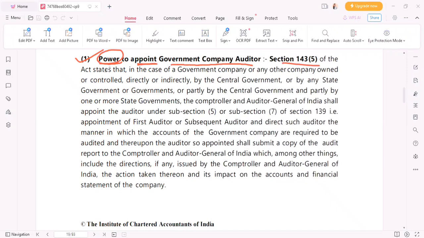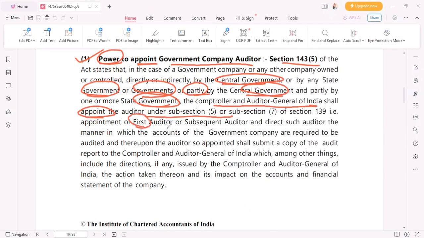So section 143 of the act states that in case of a government company or any other company owned or controlled directly or indirectly by central government, state government, or governments, or partly by the central government, partly by one or more state governments, the Comptroller and Auditor General of India appoints the auditor. So this is simple. They have just told that wherever the company as a whole is owned by central government or other governments or state government or partly by central, partly by state, then CNAG, that is Comptroller and Auditor General of India, shall appoint the auditor.